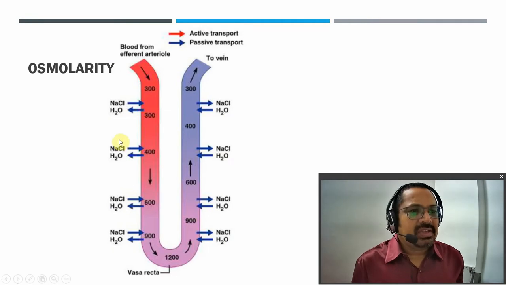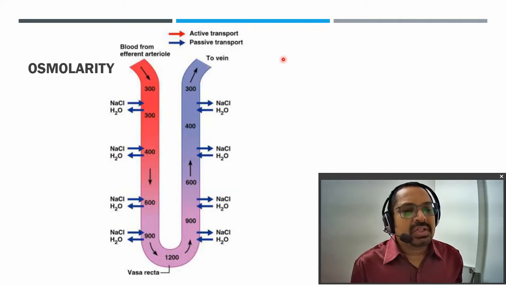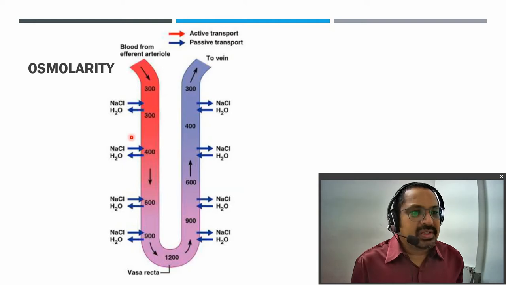Now here we can see a 300 osmolar solution is delivered into the descending limb. We have already seen that at the tip it is around 1200, and as it goes out again it is 300 osmolar, which is further converted to 100 osmolar. The descending limb is mainly responsible for water reabsorption, whereas sodium chloride reabsorption takes place in the ascending limb.